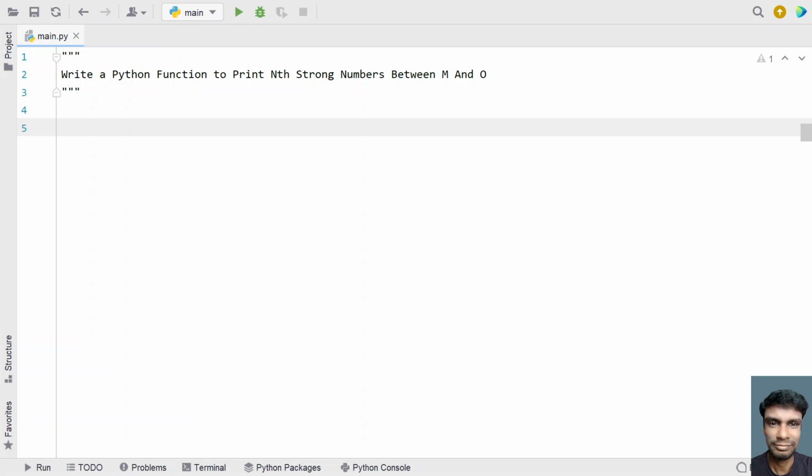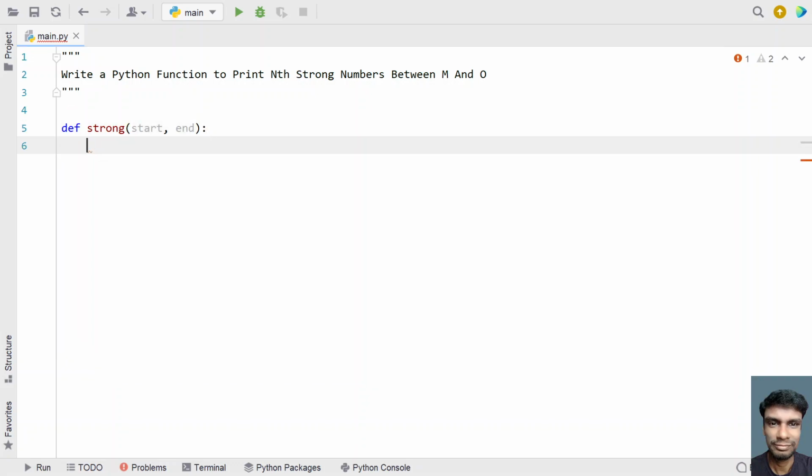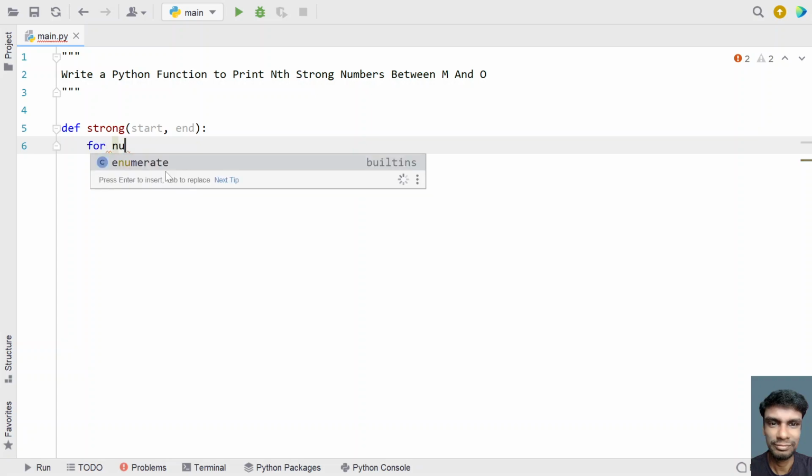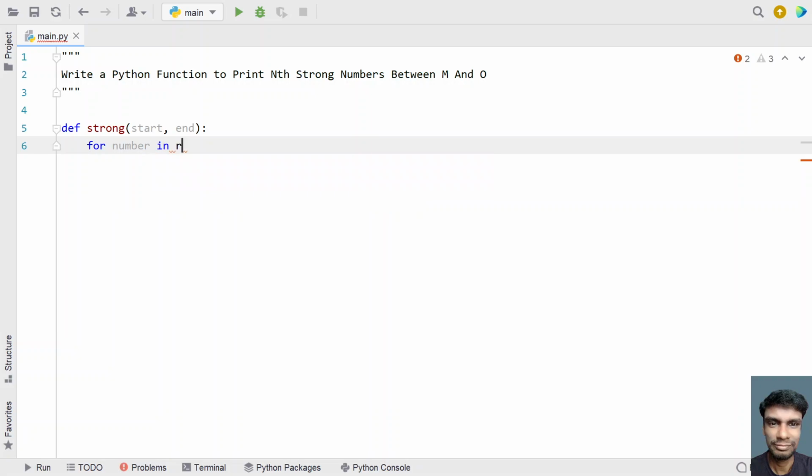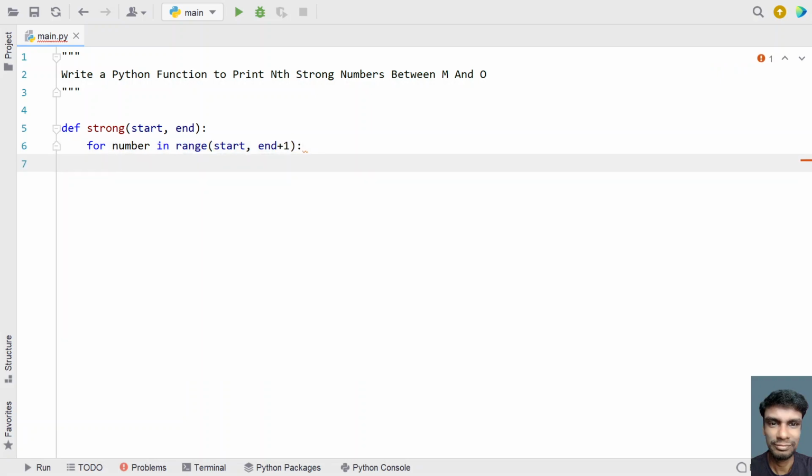So let's get started. Let's define a function called strong, and we have to give the start and end range as input to the function. Once we get the start and end range, let's iterate: for number in range of start to end plus 1, because the upper bound value we have to consider. So we are iterating from the start to the end.